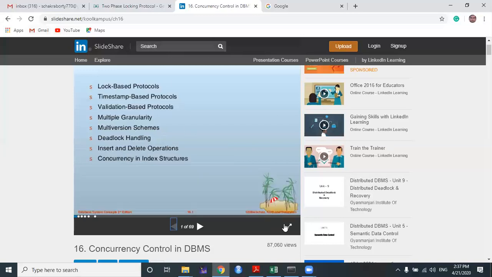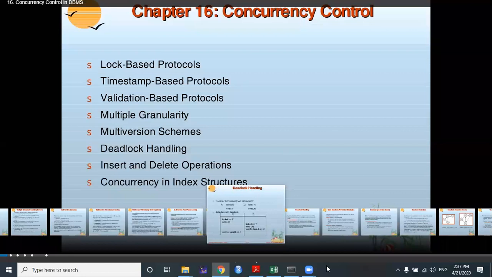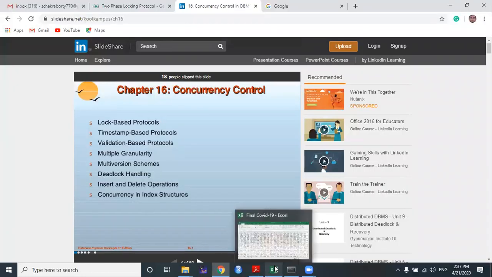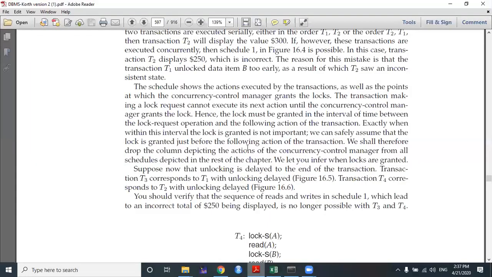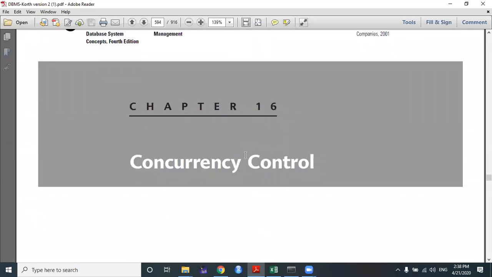Okay. So the concurrency control is just the following chapter of the transaction. In the book you will find this chapter whose name is concurrency control, chapter number 16. Chapter 15 is the transaction, chapter 16 is the concurrency control. Now before I start to discuss the various schemes of concurrency control management, I want to tell